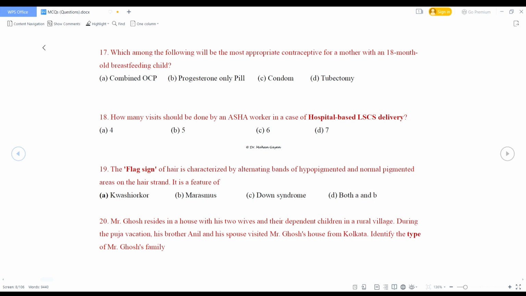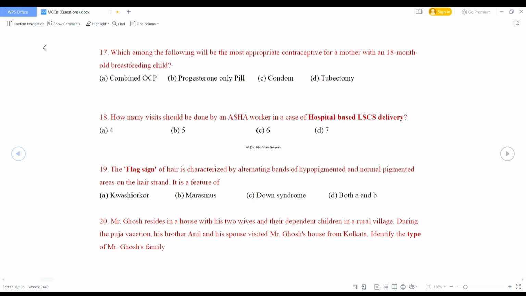So for hospital-based LSCS delivery, 5 visits should be done by ASHA worker at days 7, 14, 21, 28 and 42. After cesarean section, patient stays at hospital for 7 days. So first 2 visits at day 1 and 3 are not mandatory for ASHA worker. So the right answer is option B, that is 5.